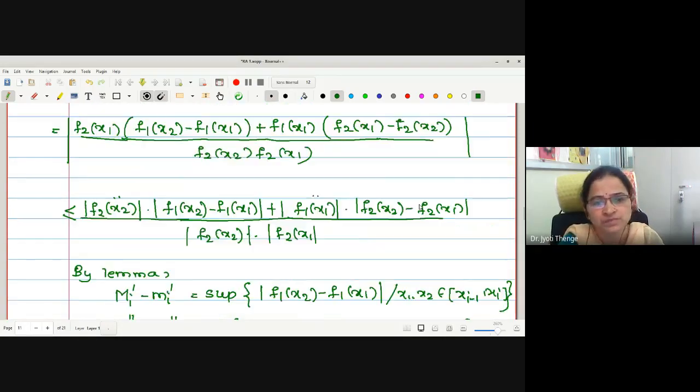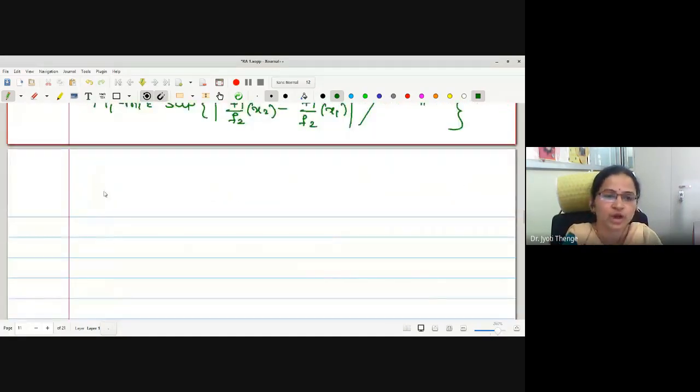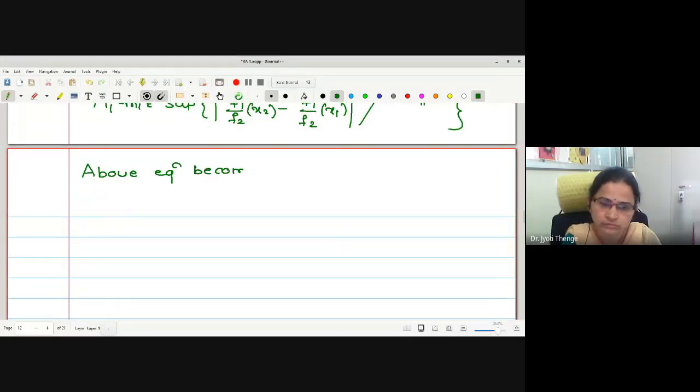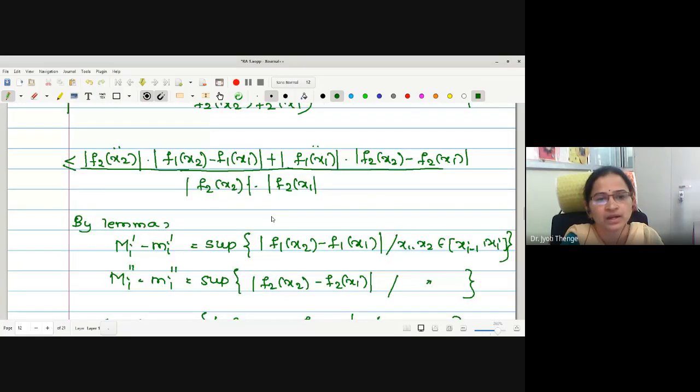Okay. Now let us make use of the lemma and the bounds of the function simultaneously. Therefore, the above equation becomes: left hand side is f1 by f2 operated on x2 minus f1 by f2 operated on x1. Okay. Now we are writing.